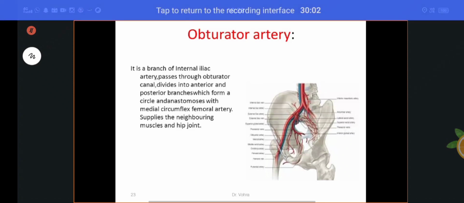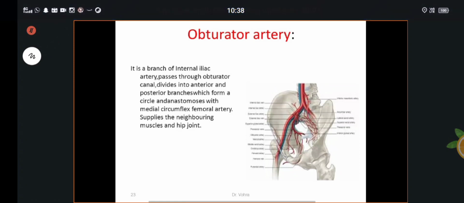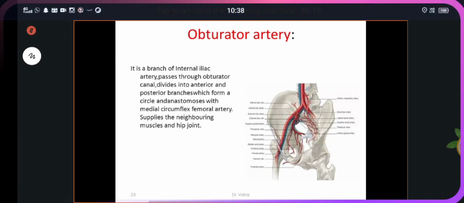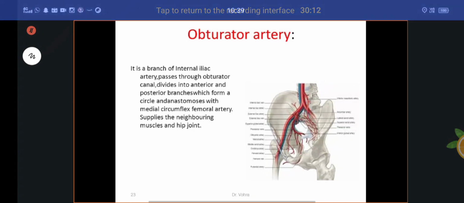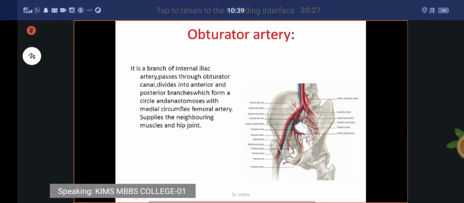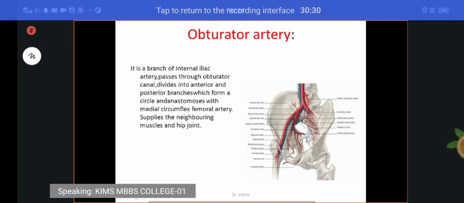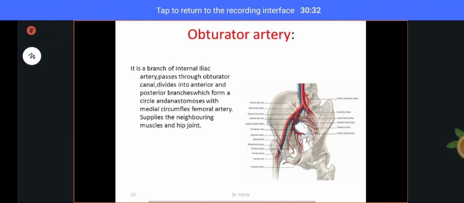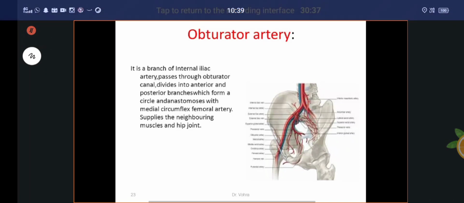Understand? It reaches the obturator foramen. It gives rise to one branch called the acetabular branch, which supplies the head of the femur. Other than that, it also anastomoses with the medial as well as lateral circumflex femoral arteries to form the anastomosis around the femur. That is called your obturator artery. You will study the obturator artery in detail in the pelvic wall, when you study the pelvis and the branches of the internal iliac artery.